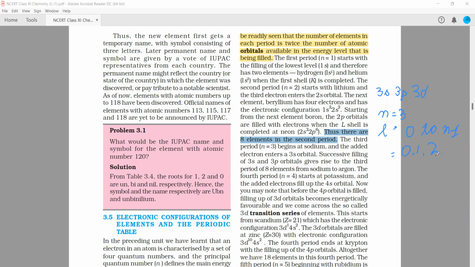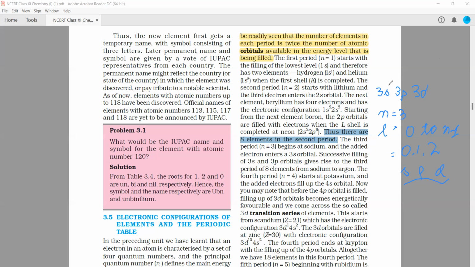So a total of 3 types of orbitals can be filled. 0 stands for s, 1 stands for p, and 2 stands for d. So for principal quantum number 3, you will have these 3 orbitals. But that does not guarantee that all these 3 types of orbitals need to be filled in period number 3 only. No, period number suggests the highest principal quantum number any element can have, and not the whole of it.